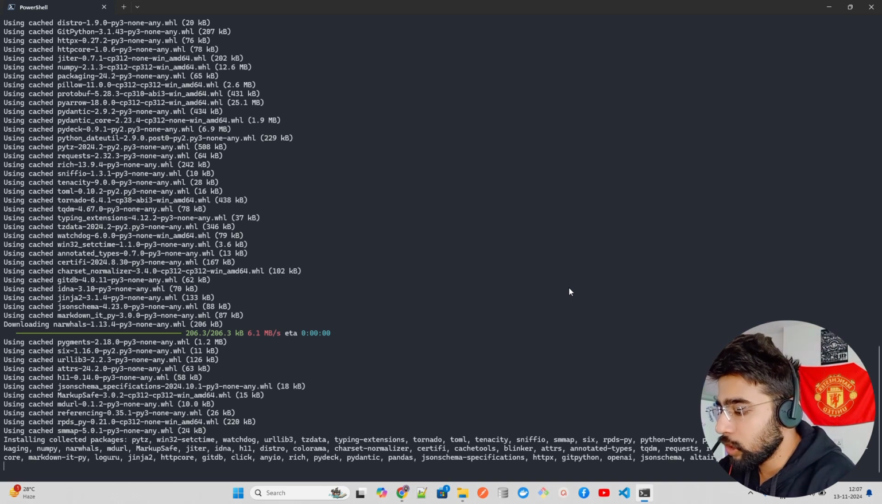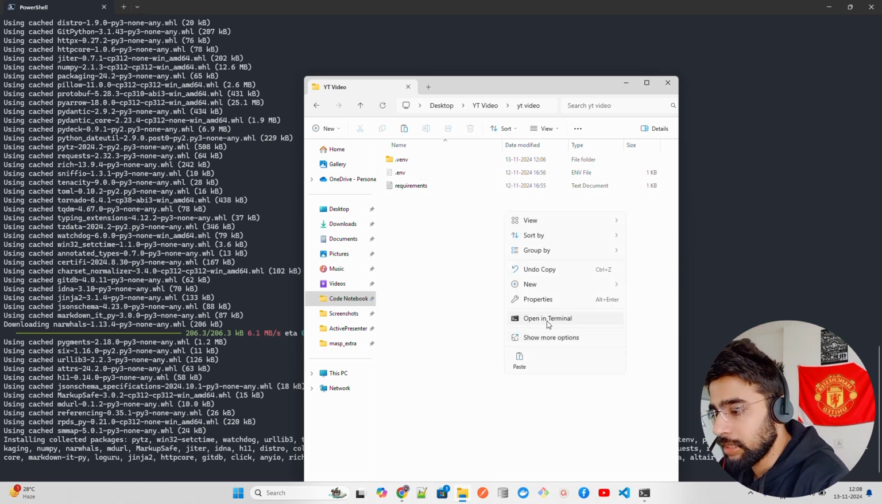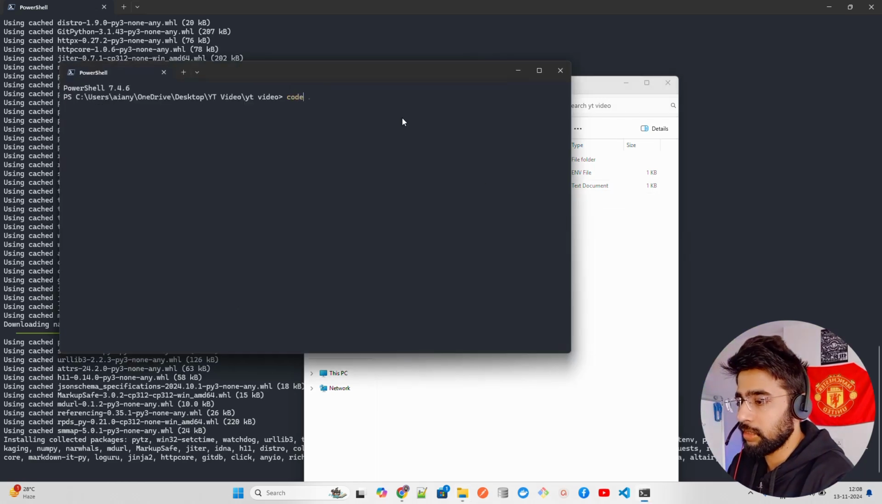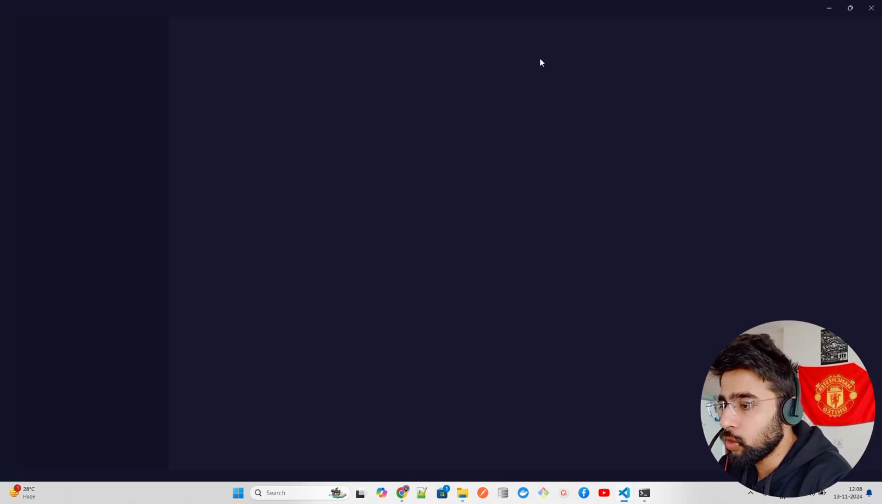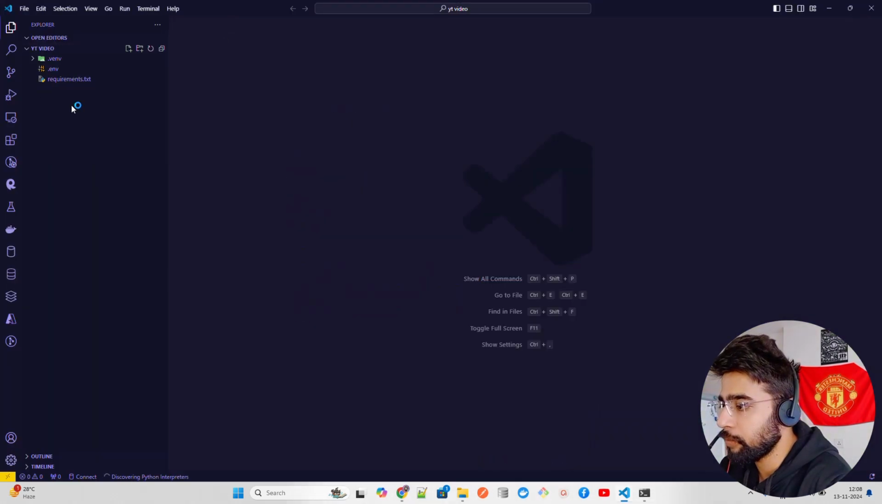You can see I'm installing some libraries and packages, and I'm going to tell you why we need these libraries or Python packages. It will take a bit of time, so let's wait for that. And once this is done, we can create a new terminal and just do code . Meanwhile, it's happening. When you do code ., it automatically opens VS Code in that particular folder.